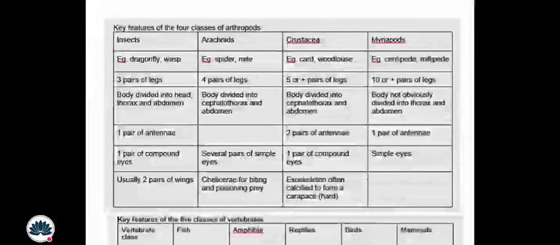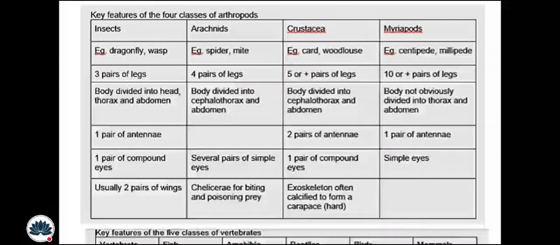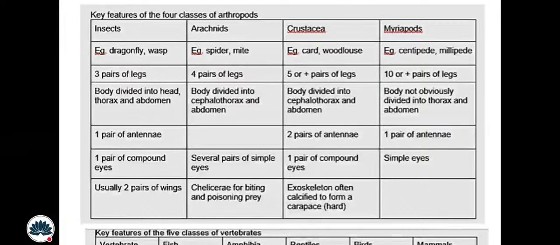Now we are required to focus on this table. You can pause the video and take a screenshot, or write it down. It shows the features of an insect; you are required to determine whether it is an insect, arachnid, crustacean, or myriapod. An example of an insect is a dragonfly, of an arachnid a spider, of a crustacean a woodlouse, and of myriapods a centipede or millipede.